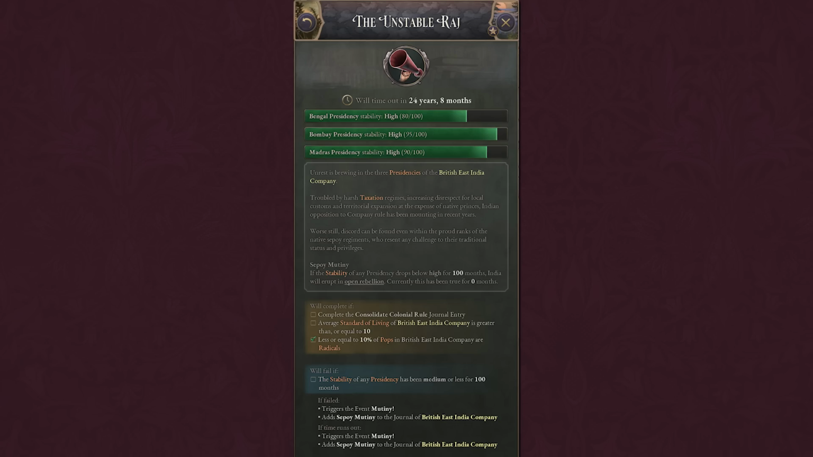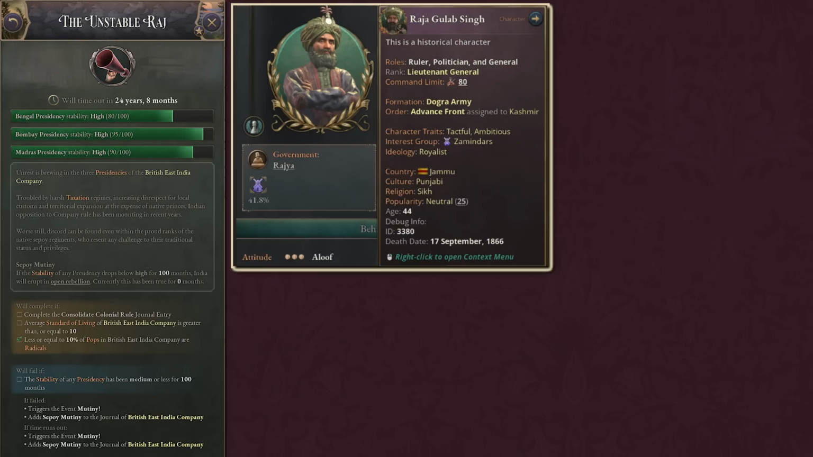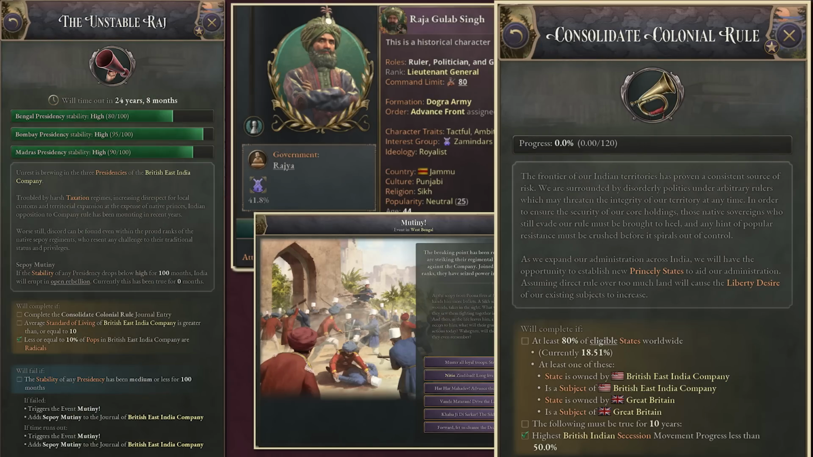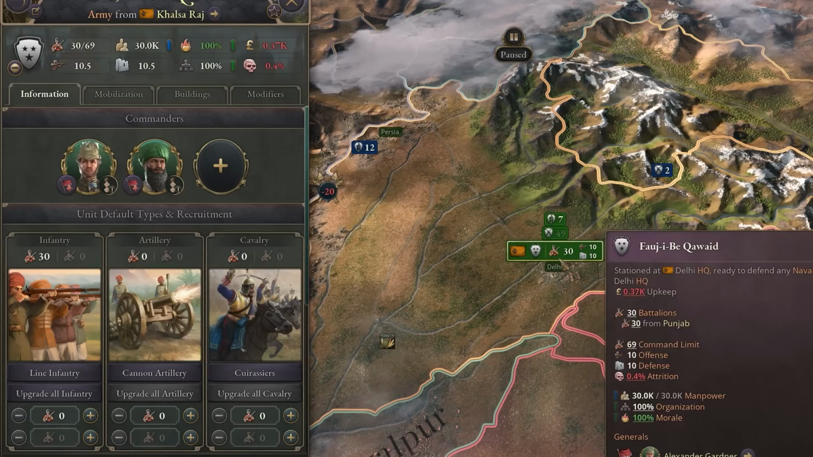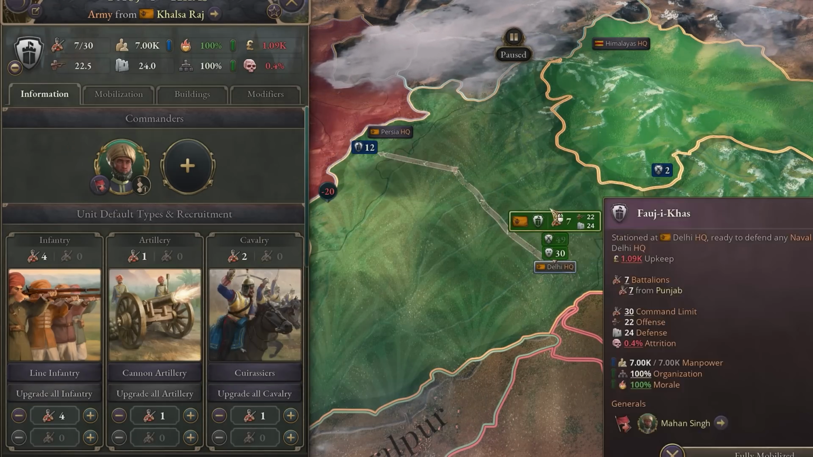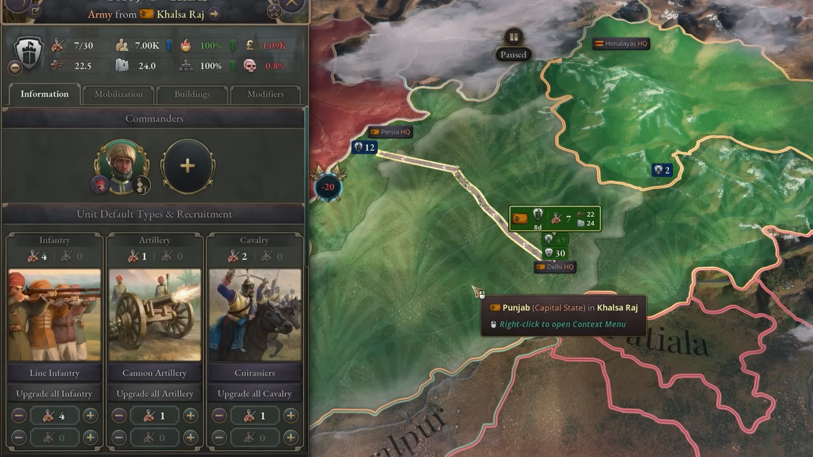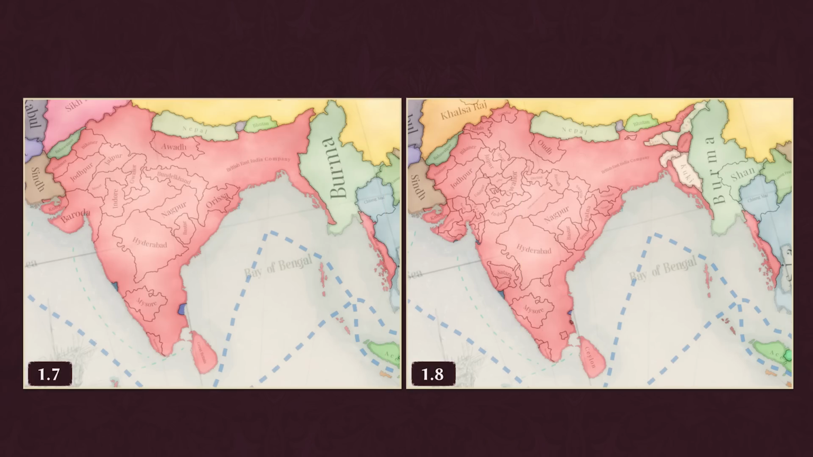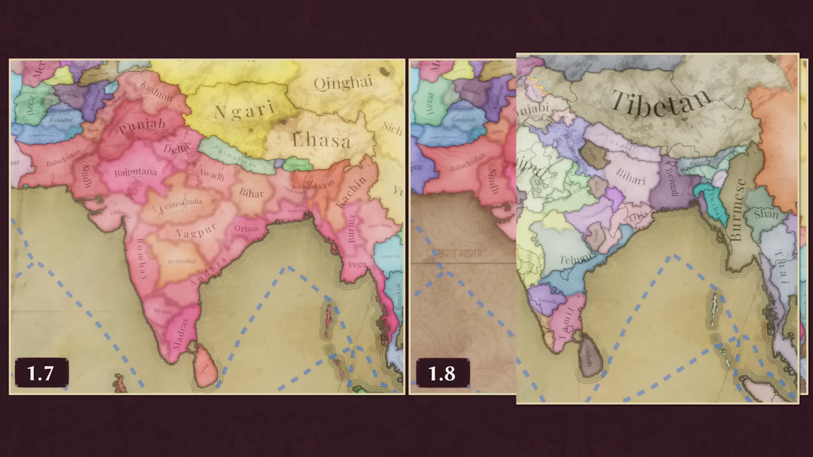Tons of new narrative content has been added in patch 1.8. You'll be able to find new characters, events, journal entries, and more sprinkled around the Indian subcontinent. Deploying your military is easier now. You can do so directly on the map with some simple clicks. And finally, the entire Indian subcontinent has seen an overhaul with changes to states, cultures, tags, and more.